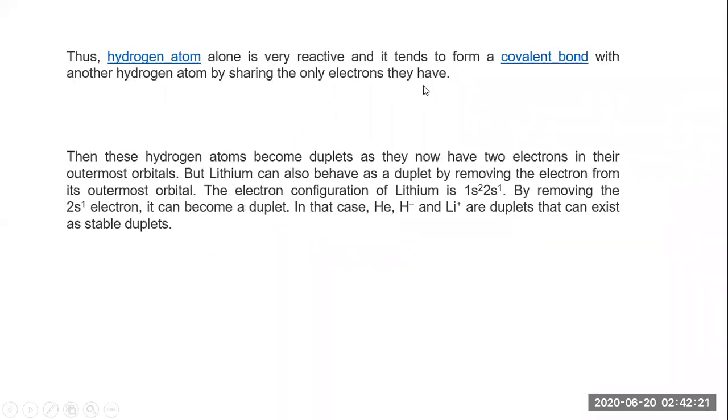So thus a hydrogen atom alone is very reactive. So the question arises, see guys, why is hydrogen so reactive? Now tell me the answer. The answer is in front of you. Whatever we have discussed will be the answer. So why is the hydrogen atom so reactive?